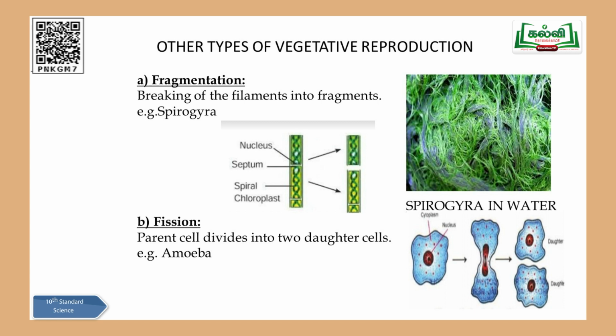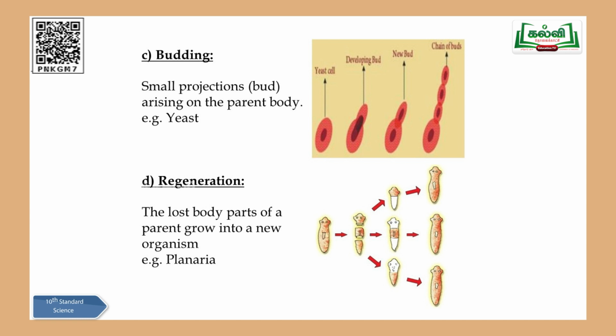Mother or the parent body will be divided into 2, and each half will develop into a new amoeba. So this particular method is called fission. Third one, budding. Budding, from the name itself you can guess, buds will be formed. A very good example you can come across in the diagram itself, yeast cells. Mother yeast. Again, this also takes place in unfavorable conditions. They form some buds, small protrusions. So the mother will be forming small protrusions outside. Whichever protrusion is taking more food, more nutrients from the mother yeast, will grow as a big bud.